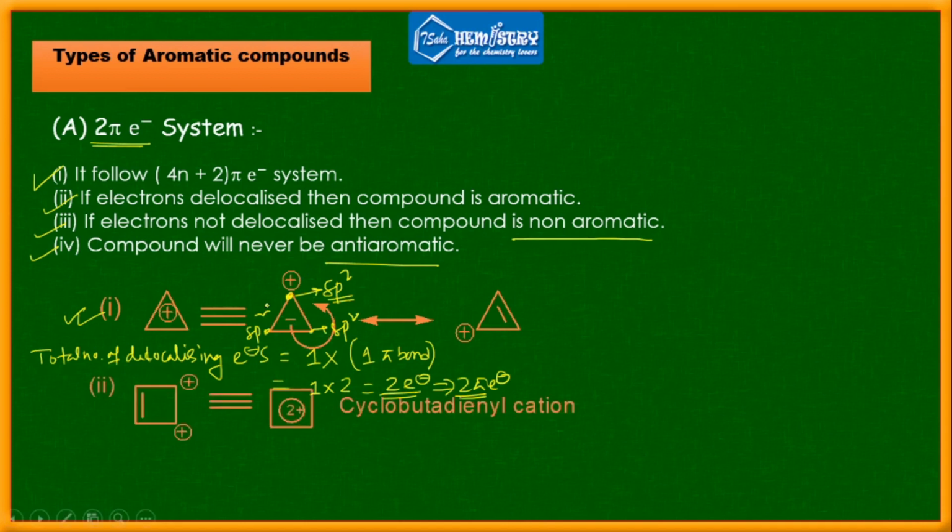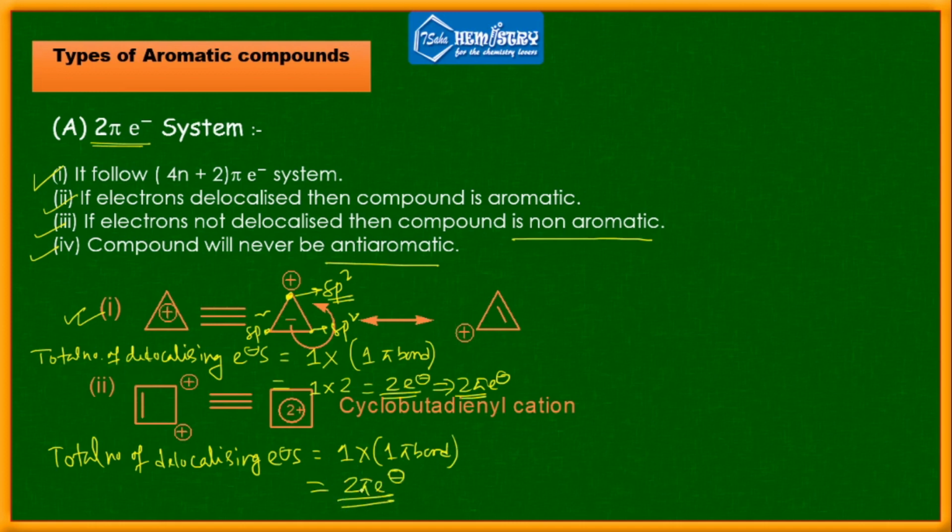Now in this system also you can calculate the pi electrons. Total number of delocalizing electrons equals 1 into 1 pi bond, that equals 2 pi electrons, because 1 pi bond equals 2 electrons, so 2 electrons means 2 pi electrons.